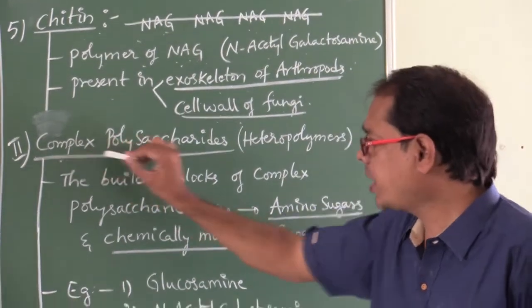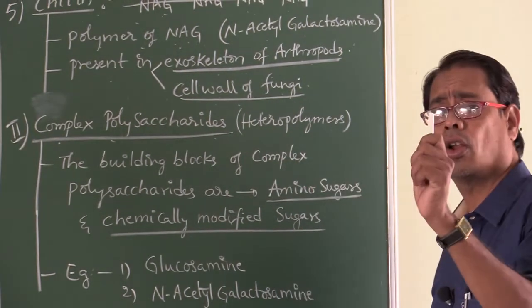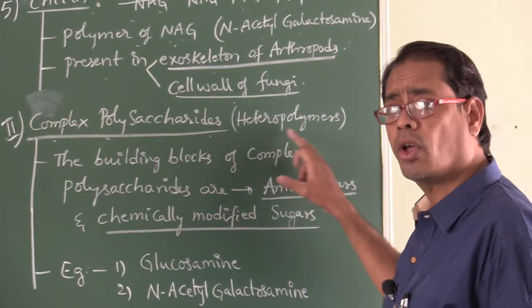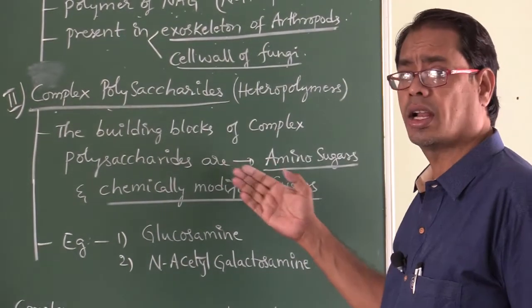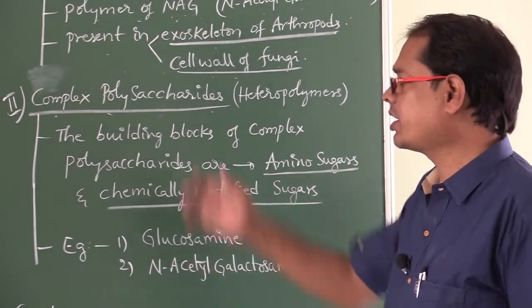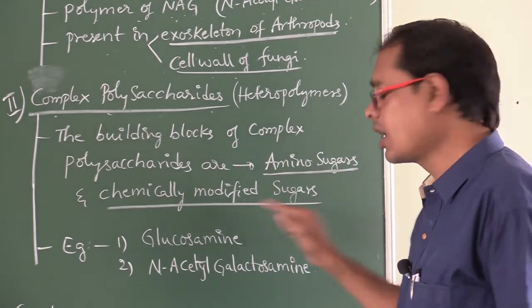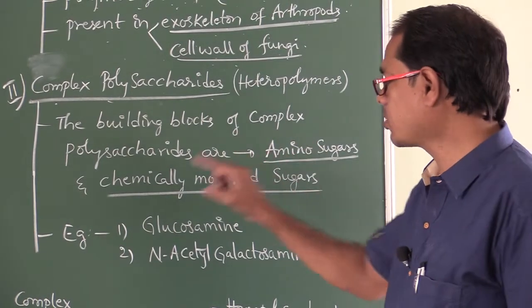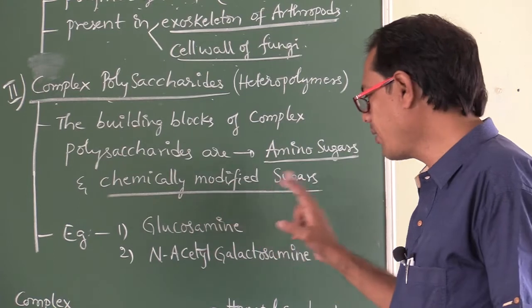Next, complex polysaccharides. Complex polysaccharides are also called heteropolymers. The building blocks of complex polysaccharides are amino sugars and chemically modified sugars. So complex polysaccharides are made up of amino sugars and chemically modified sugars.